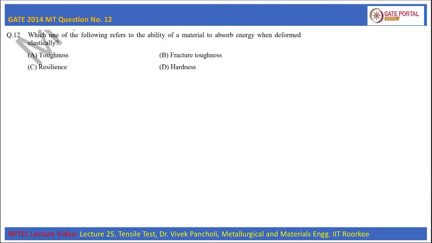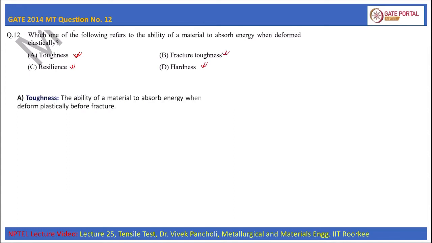This is question number 12 of GATE 2014 Metallurgical Engineering. The question states: which one of the following refers to the ability of a material to absorb energy when deformed elastically? Option A, toughness. Option B, fracture toughness. Option C, resilience. And option D, hardness. Now let us see what these four different parameters are: toughness, fracture toughness, resilience, and